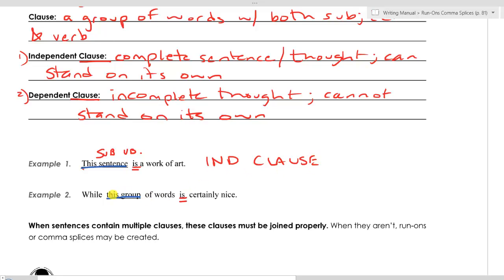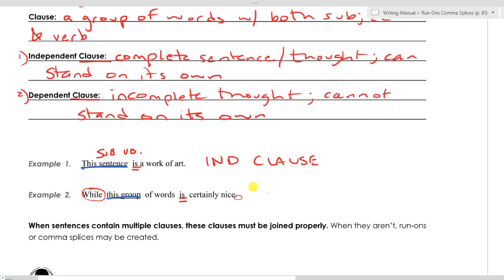Now, in example 2, I have "While this group of words is certainly nice." Now, I did put a period at the end of this group of words. Unfortunately, that is incorrect, because periods mean I have just completed a thought or completed a sentence, and this group of words does not complete a thought or make a complete sentence, and it is because of this "while."